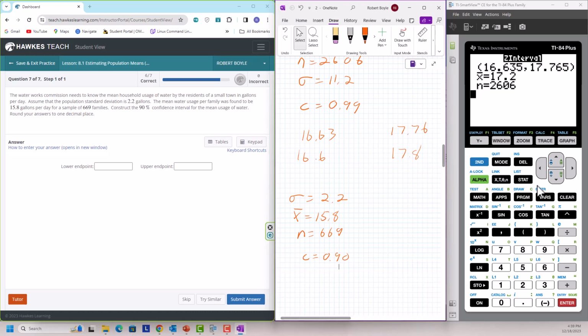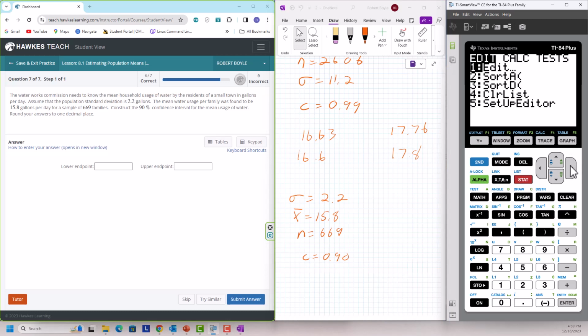Here we go. Stat. Tests. 7. 2.2 for standard deviation. 15.8 for sample mean. 669 for number of samples. 0.9.